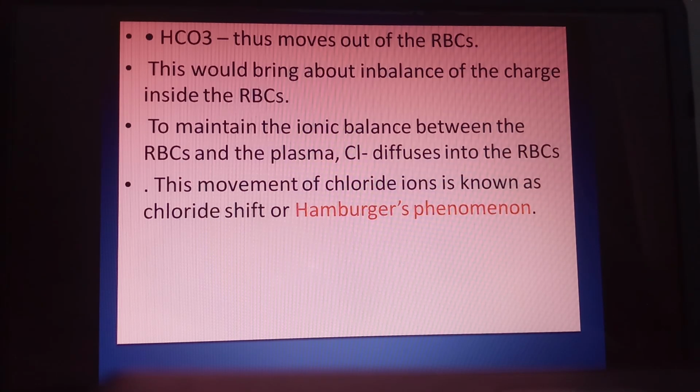In the case of Hamburger's phenomenon, one can observe that the outward flow of HCO3 from the RBC leads to an imbalance in the charge of negative ions inside the RBC. To compensate for that, chloride ions shift inside the RBC. This movement of chloride ions is known as Hamburger's phenomenon or chloride shift.